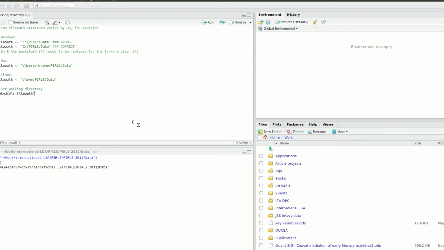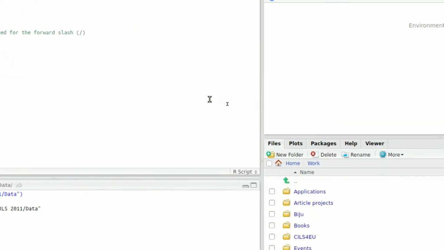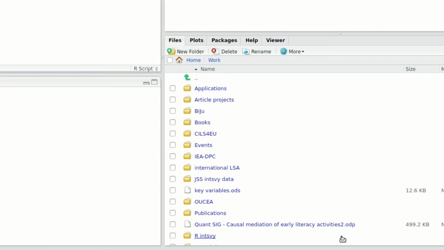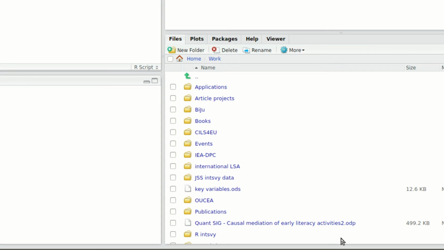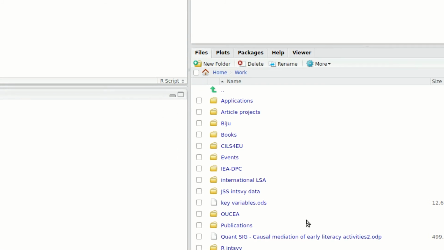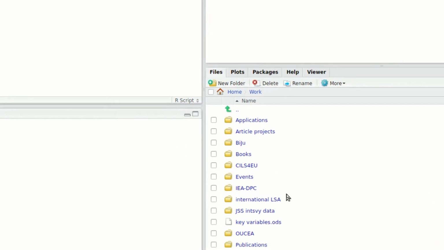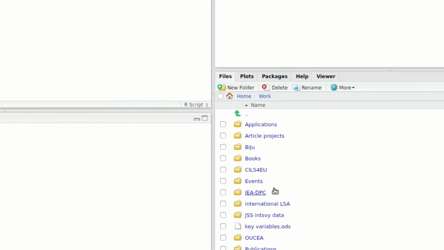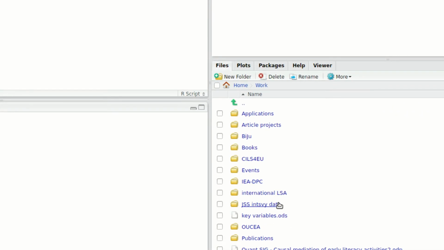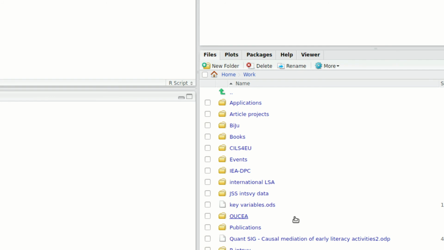So for those of you who do not want to bother with backslashes and forward slashes and replacing them, if you are using Windows, you can also in RStudio go to this section of the screen and select the file or the folder. I mean here directly.